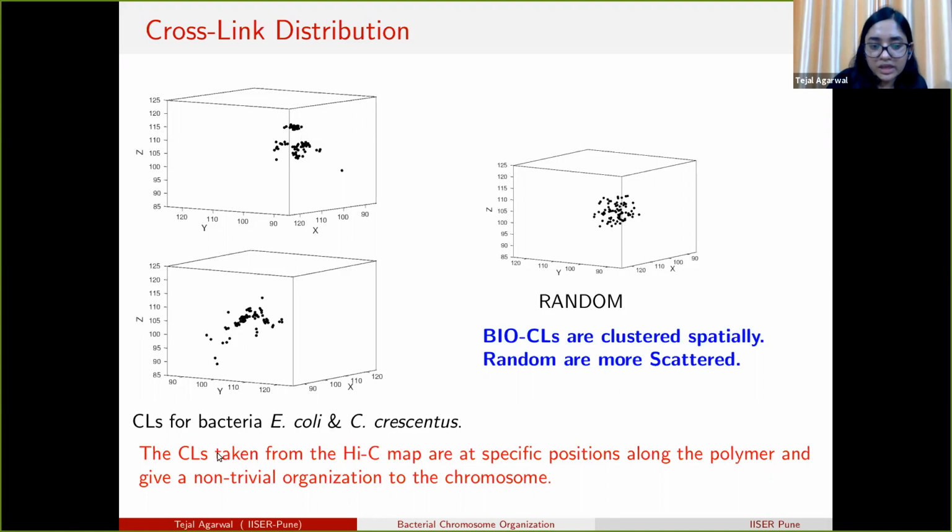So we conclude from here that the CLs taken from the Hi-C contact map are at specific positions, which is helping the polymer to get a non-trivial organization.